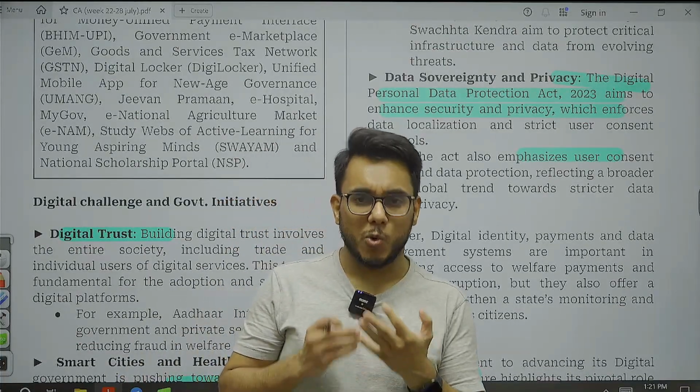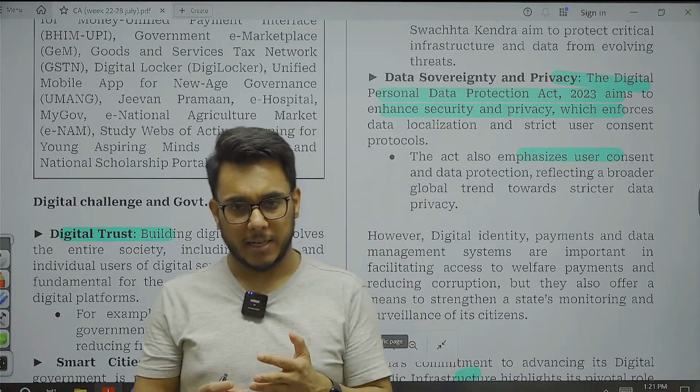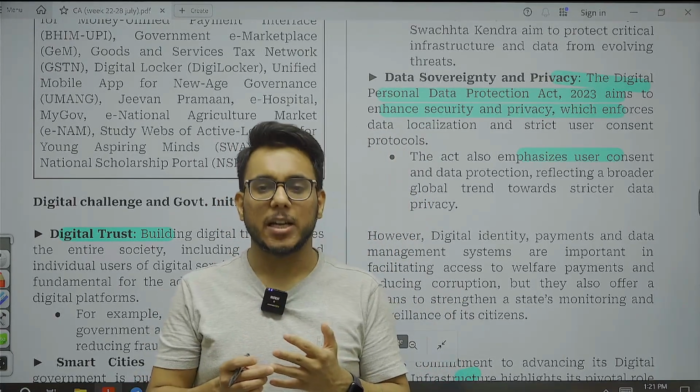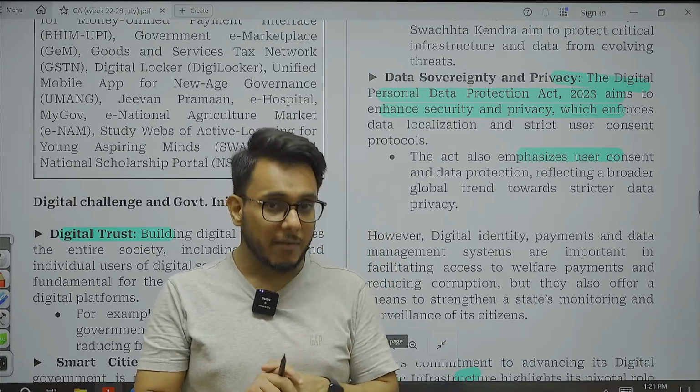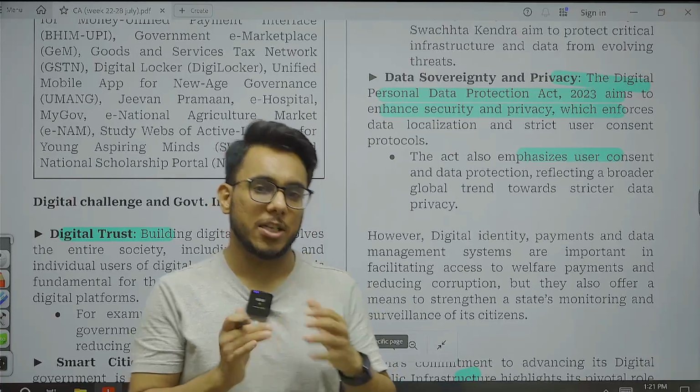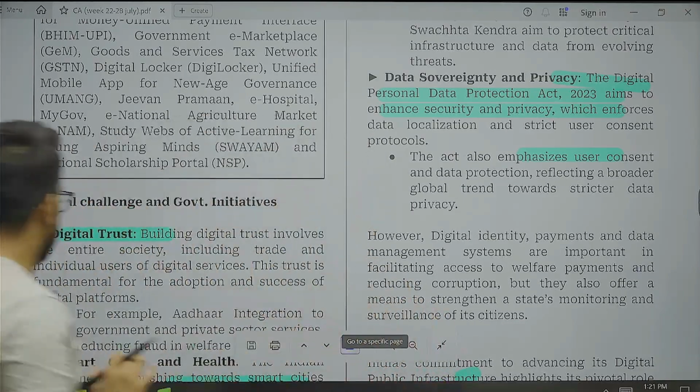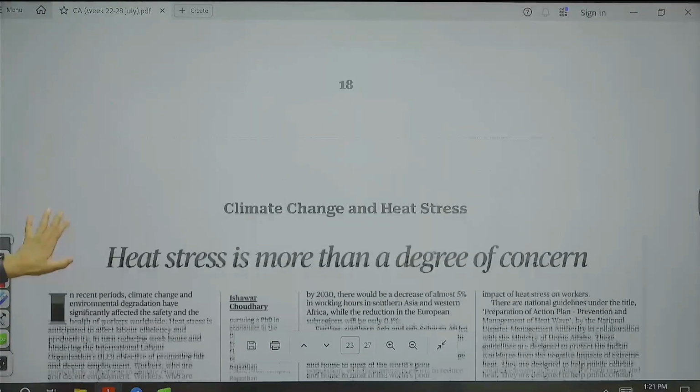First of all, we need to invest robustly in data infrastructure. Secondly, we need to invest in data literacy. Then we need to invest in cyber security. These are the three core pillars where we need to invest so that we can safeguard our digital democracy. Okay, so that is about it. And now moving to the next article.